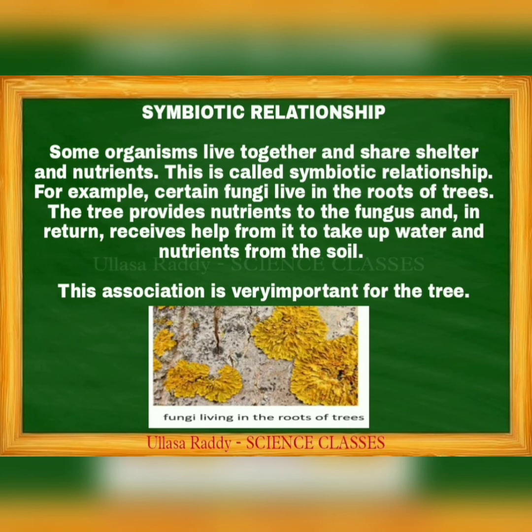See this in this diagram. Fungi living in the roots of the trees. A symbiotic relationship is nothing but some organisms living together and sharing shelter and nutrition. The host and the other organism live together, and this is called a symbiotic relationship. It means each depends on the other. For example, certain fungi live in the roots of trees. The fungi want roots and the roots also want fungi.